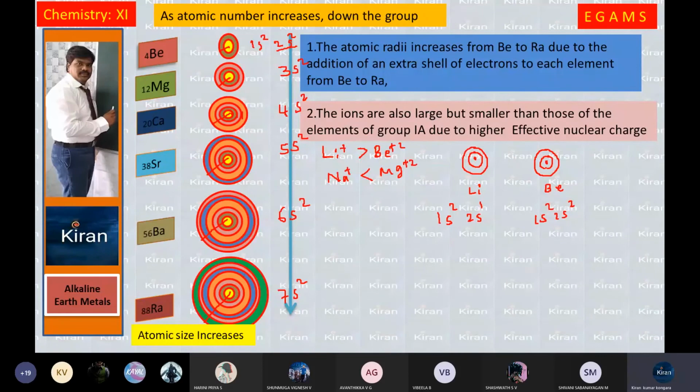Comparing these two elements, the lithium atom has only 3 protons in the nucleus, 3 plus charges. Beryllium atom has 4 protons in the nucleus. Hence, this nucleus has more attraction than lithium. That is the reason this size becomes smaller. So lithium size is always more than beryllium size because of more nuclear attraction force present in the beryllium atom or beryllium ion.